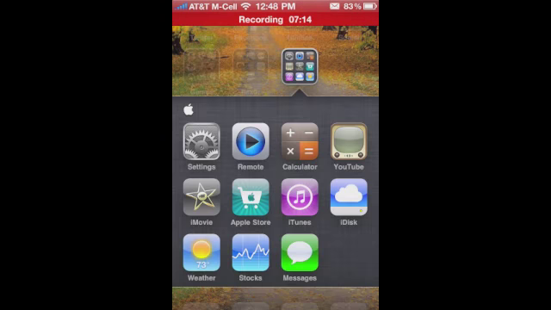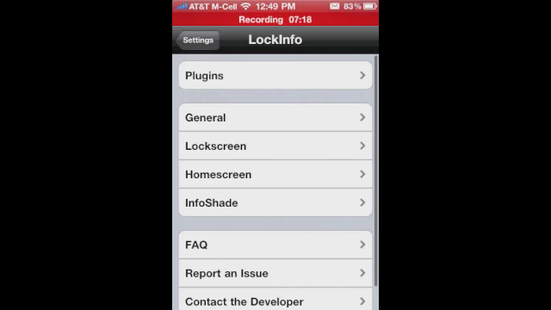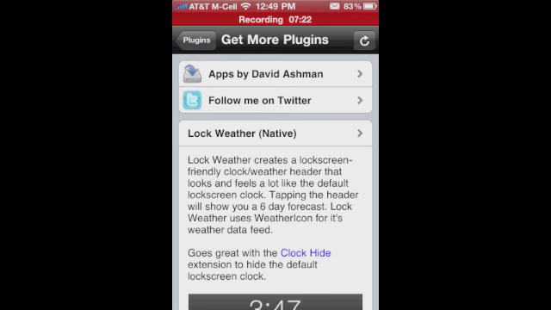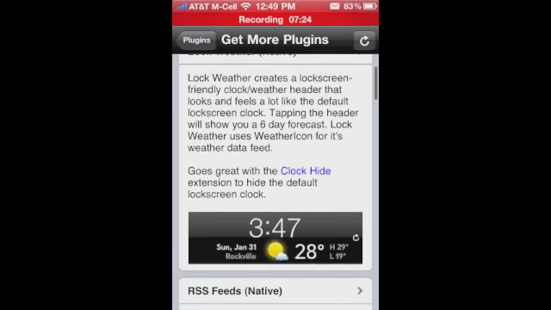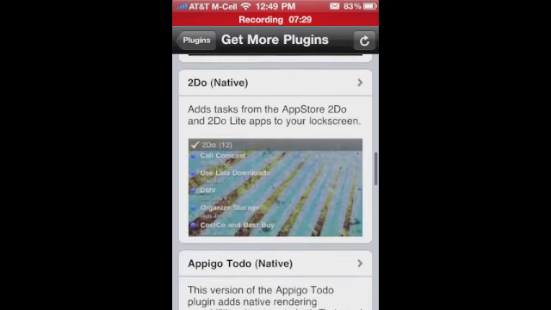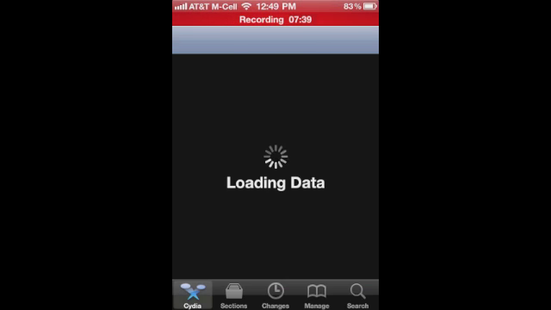Twitter, like I said, I use notifications for almost everything because it saves battery. But if you did want to add Twitter plugins, RSS plugins, you simply go to more plugins, and when you click these, you will pop into Cydia. So if I clicked Apago To Do, which I'm not going to install, it would jump me into Cydia, right to that plugin, and I can go ahead and install that.